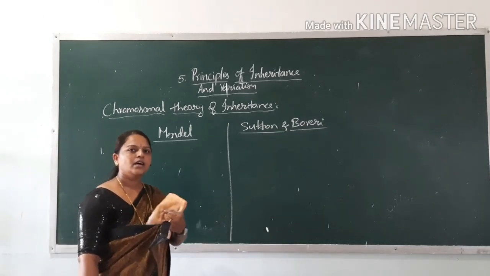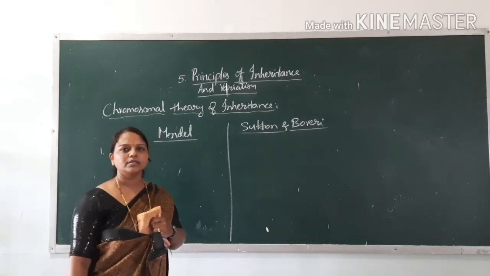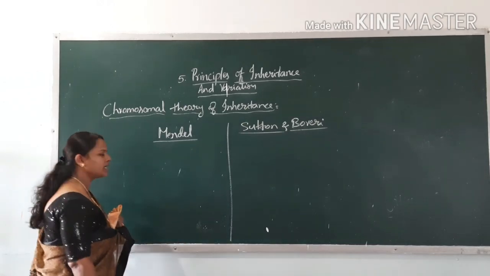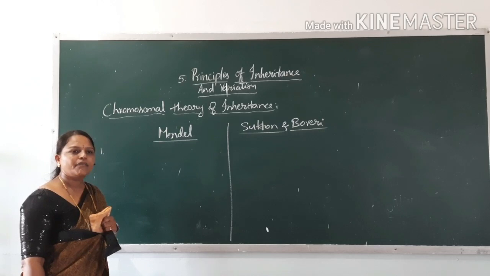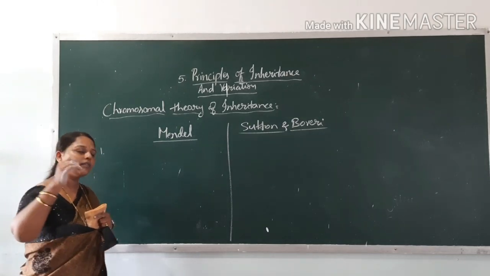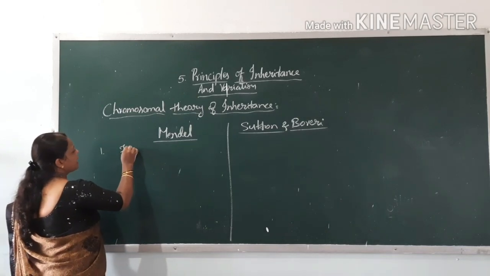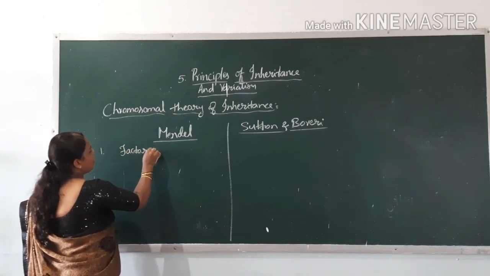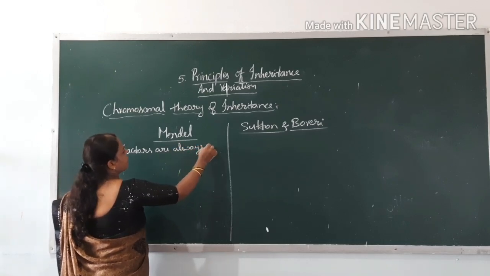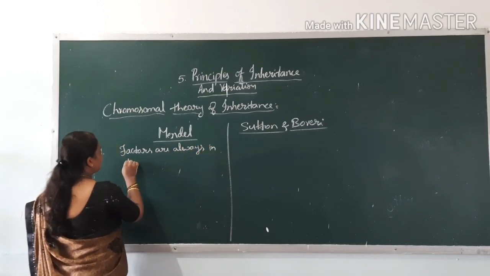Factors are responsible for carrying the characters from one generation to another generation. He says like that. They occur always in pairs. Factors are always in pairs.